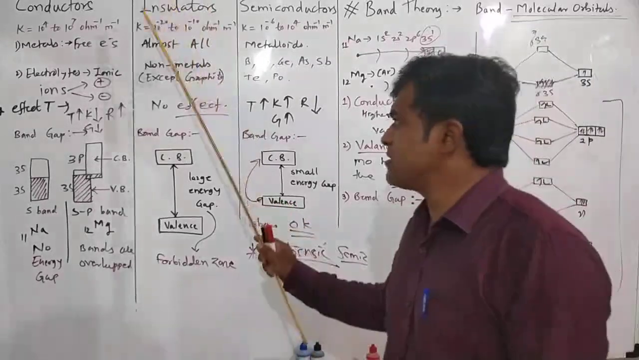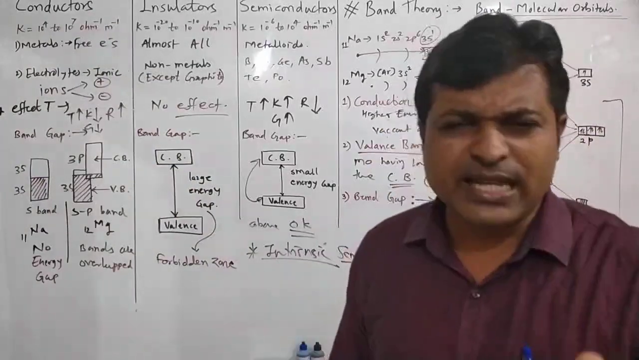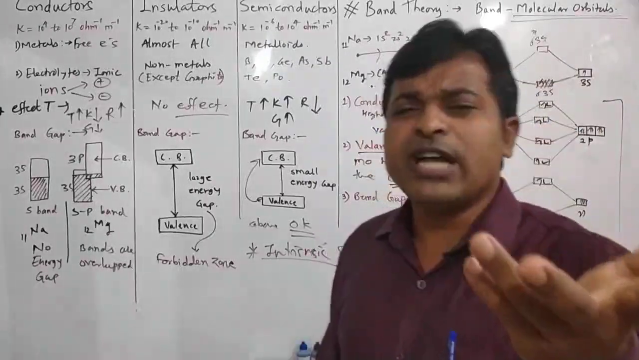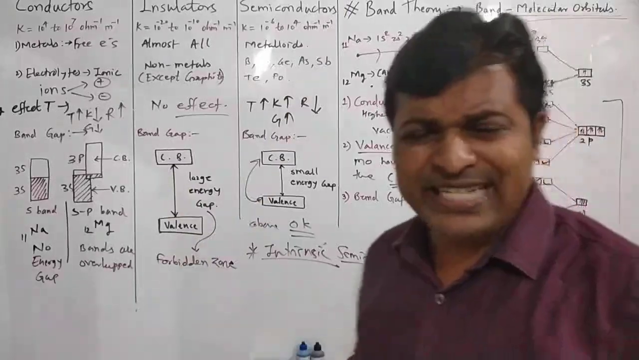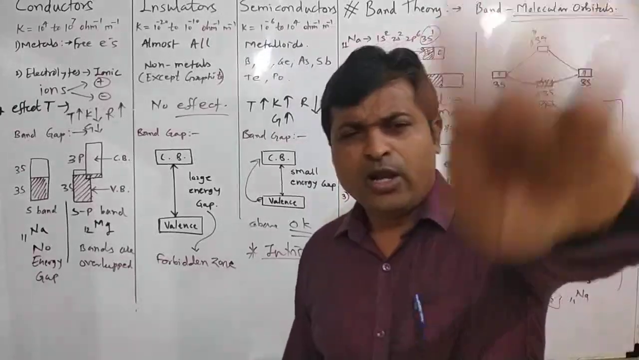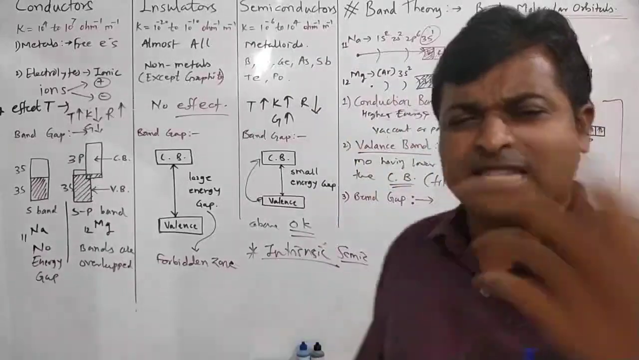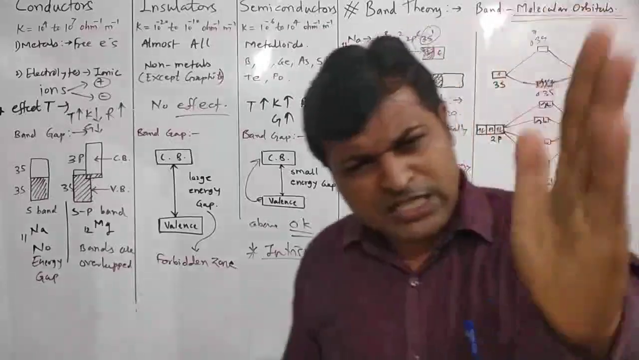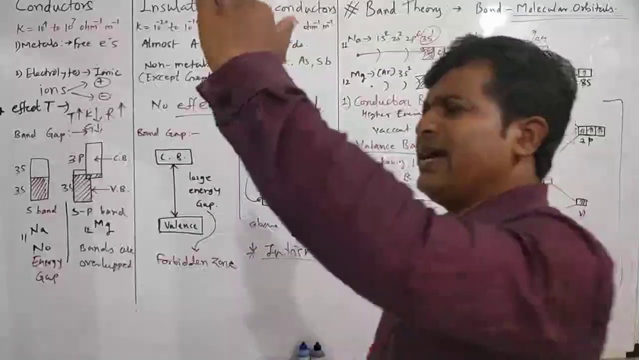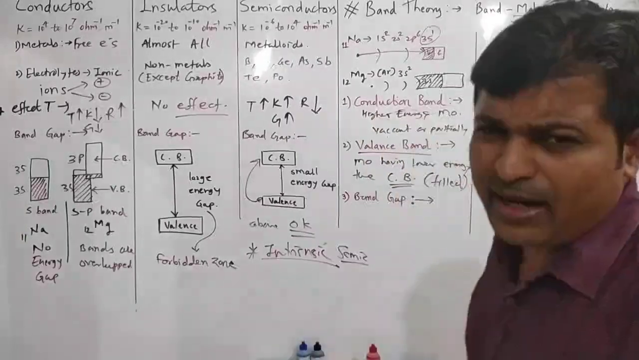What about insulators in terms of conductivity and in terms of band gap? Insulators are the substances which have conductivity in the range of 10 raised to minus 20 to 10 raised to minus 10 ohm inverse meter inverse. In terms of band gap, the substances which have a very large energy gap between valence band and conduction band are called insulators.